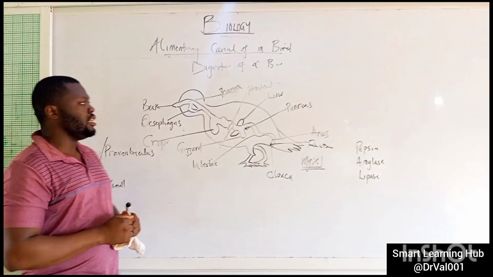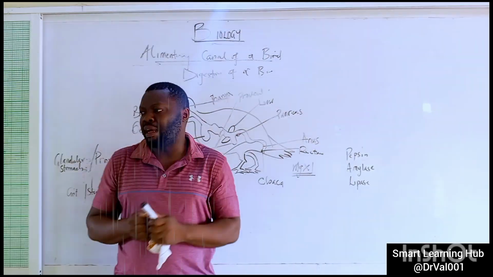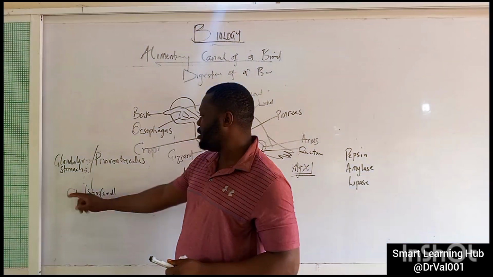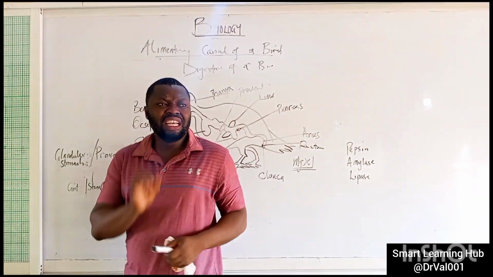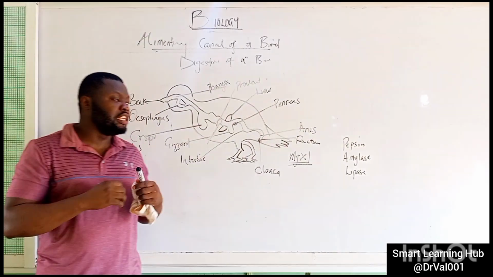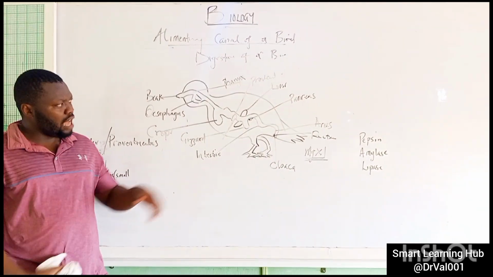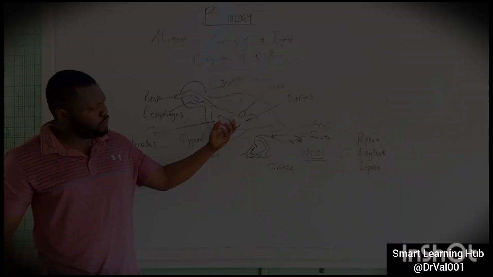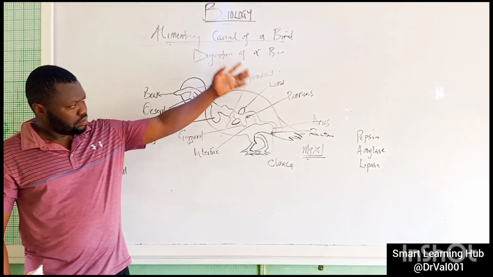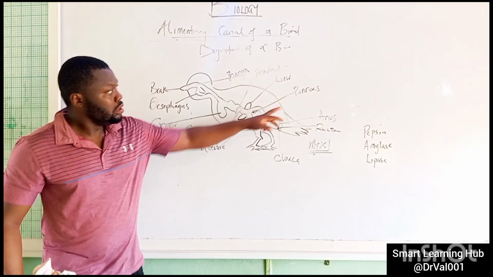So that is where the grinding of food takes place proper. And what is inside the gizzard that enables it to grind the food particles? We have grains or small stones that are naturally inside the glandular stomach or the gizzard that enable it to masticate the food.